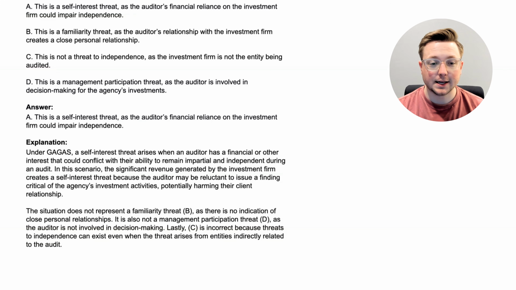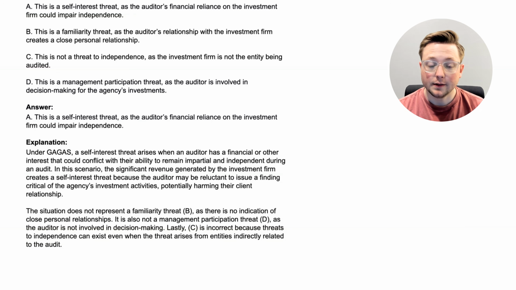All right, here we are at the answer. The answer is A, this is a self-interest threat, as the auditor's financial reliance on the investment firm could impair independence. Okay, let's go through the explanation to figure out what a self-interest threat is. Under GAGAS, a self-interest threat arises when an auditor has a financial or other interest that could conflict with their ability to remain impartial and independent during an audit.